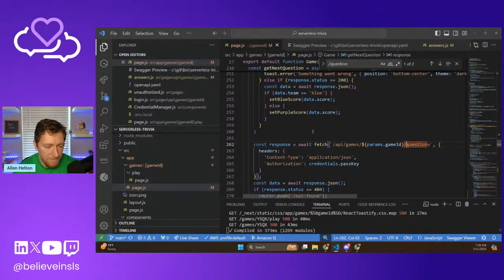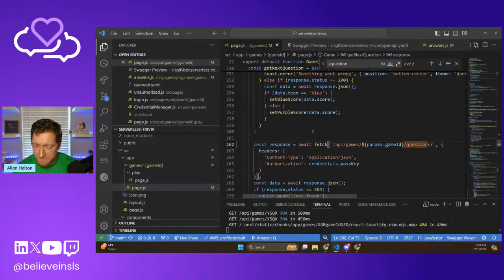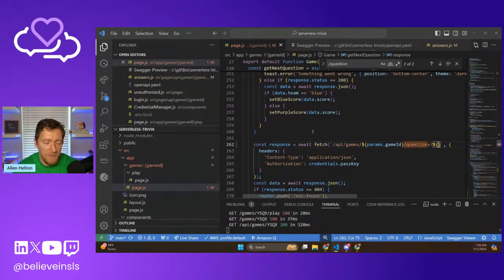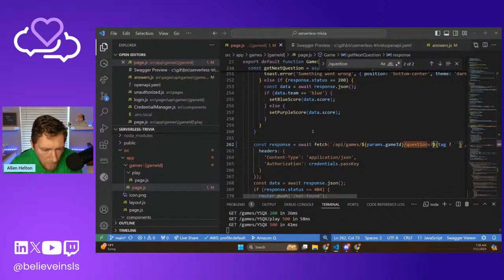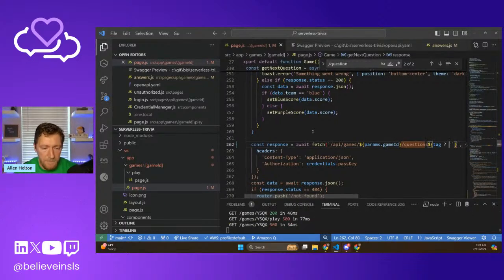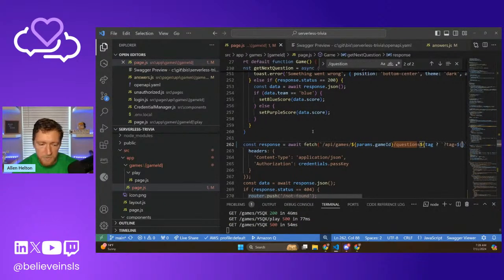Let's do it this way. I want to add a query string parameter. So we'll use string interpolation for that tag. Then we will do, let's do it like this. Tag equals tag.